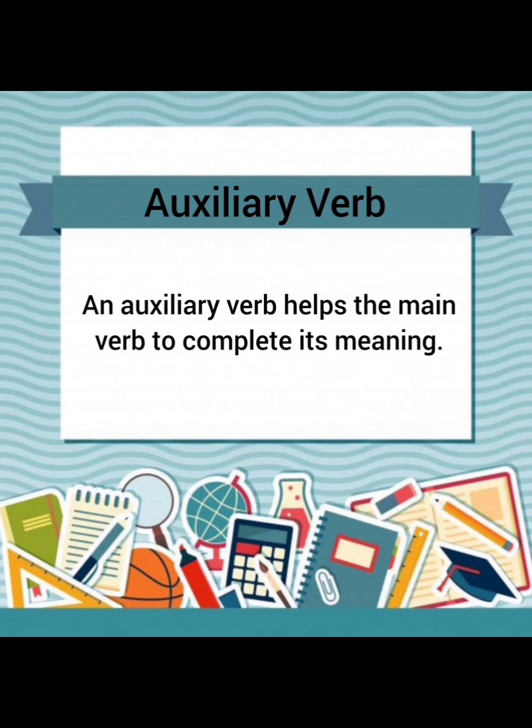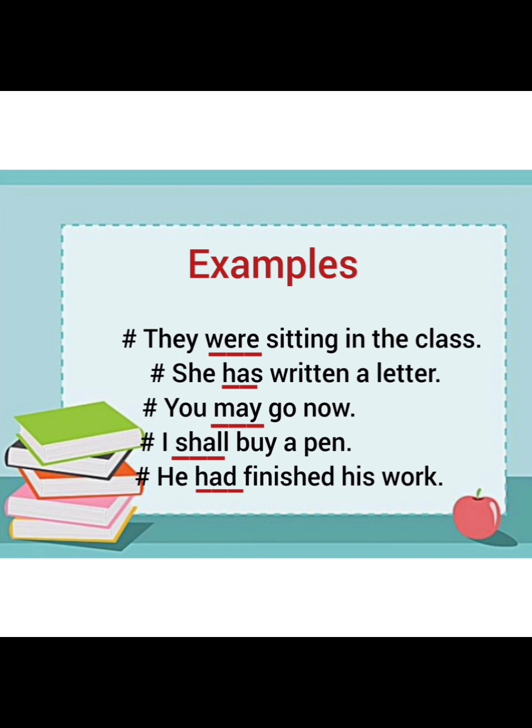An auxiliary verb helps the main verb to complete its meaning. For example, they were sitting in the class. In this particular sentence, were is an auxiliary verb that is used with the action or main verb within this sentence to complete the meaning and to show the tense. She has written a letter. You may go now. I shall buy a pen. He had finished his work. In all these sentences, were, has, may, shall, and had are used as auxiliary verbs to complete the meaning of the sentences.